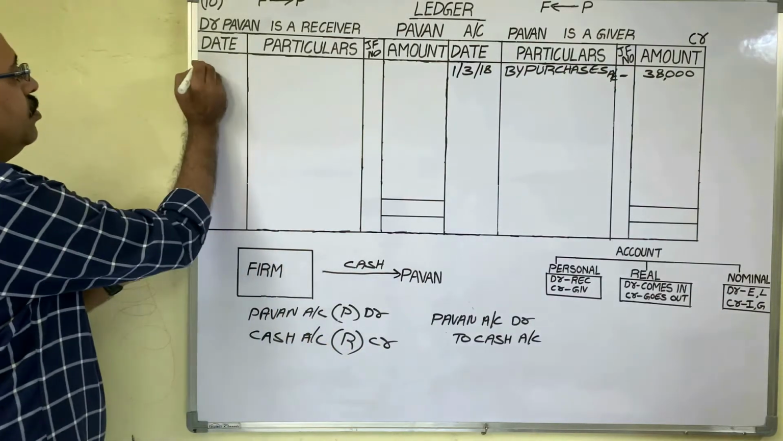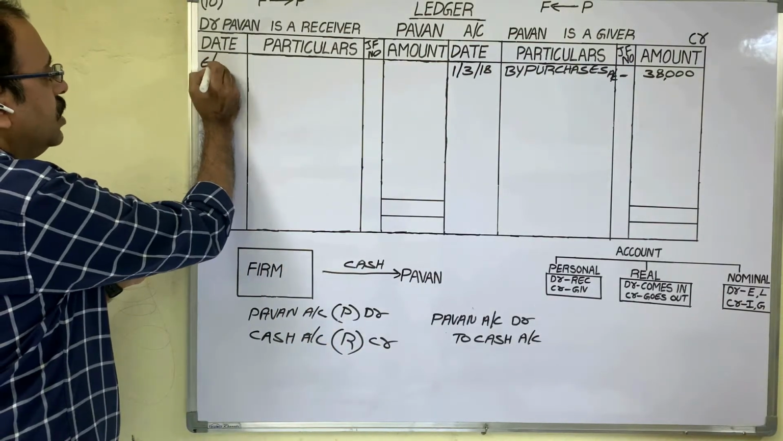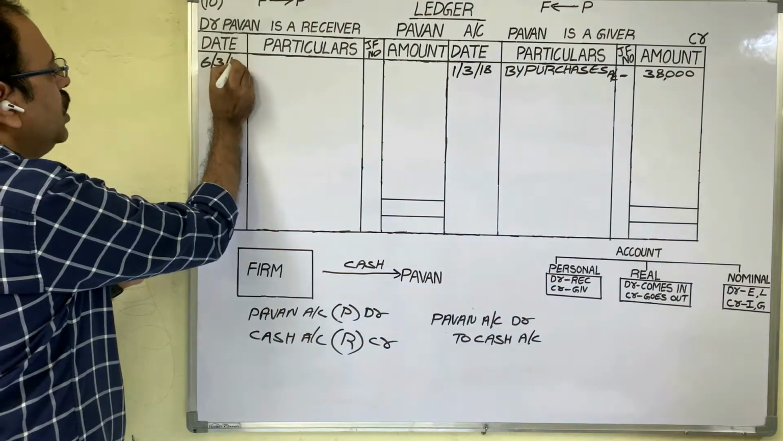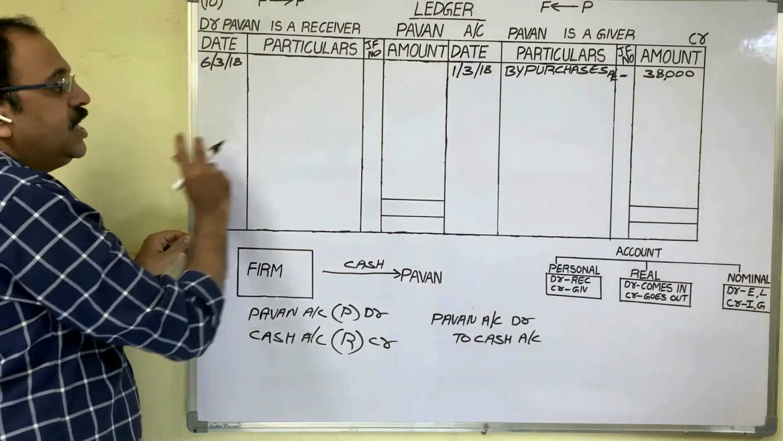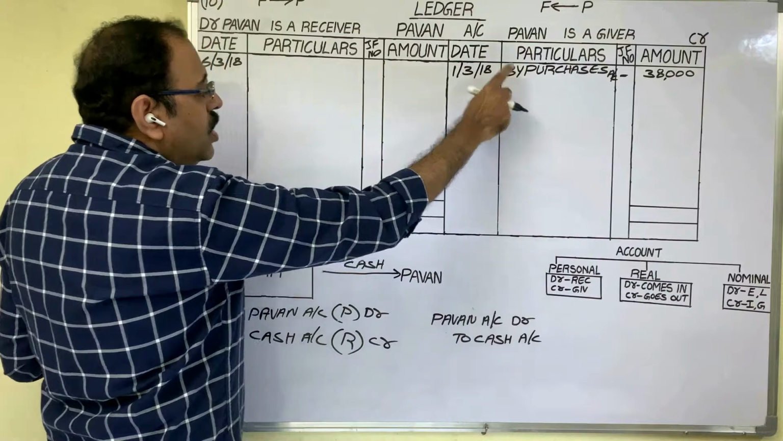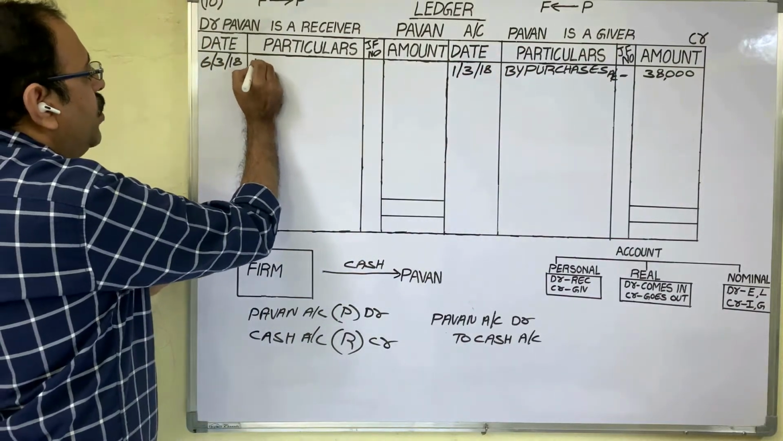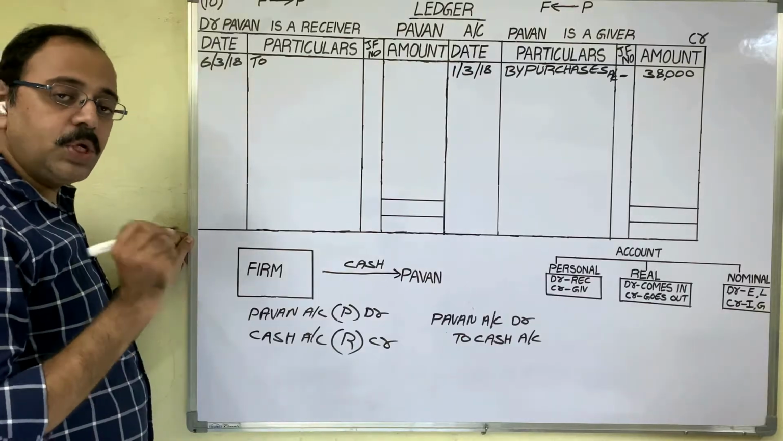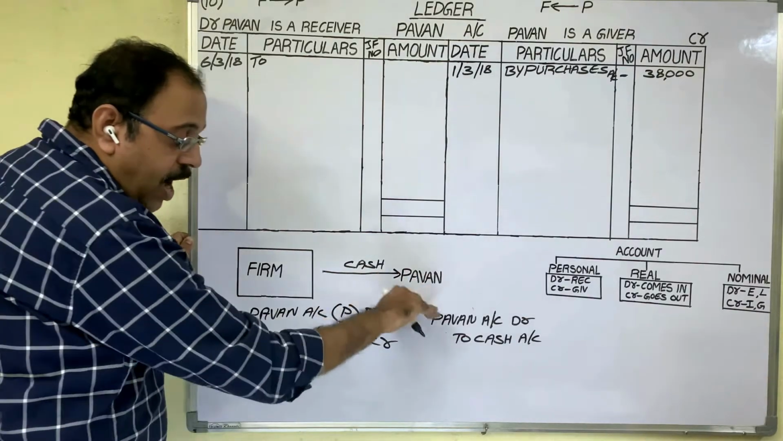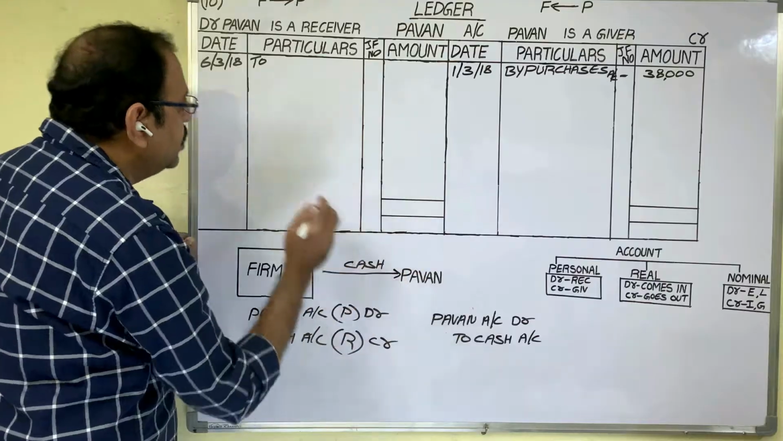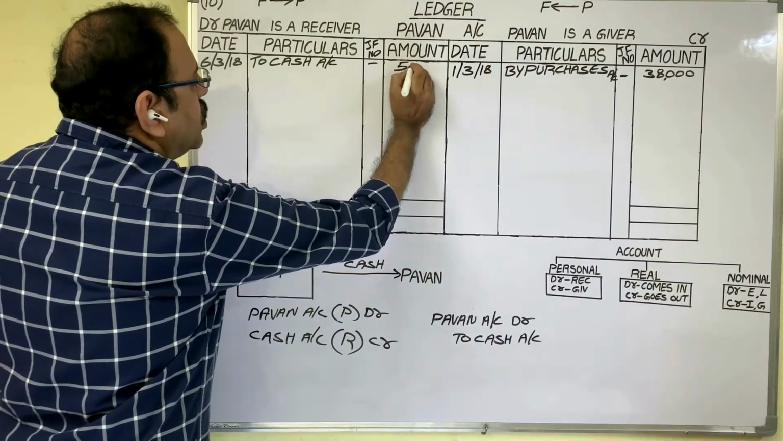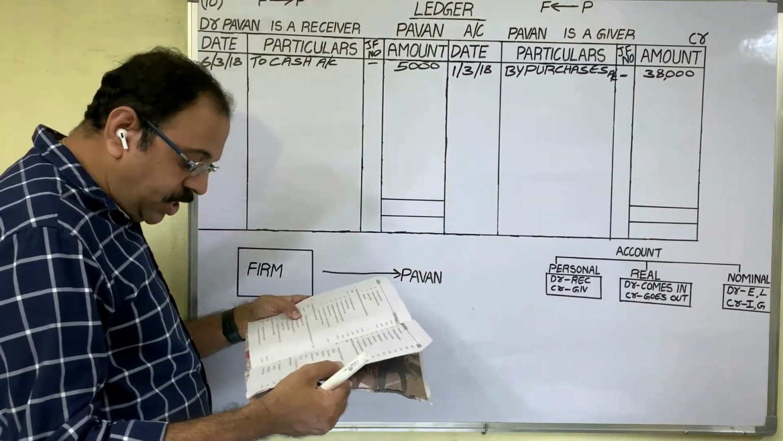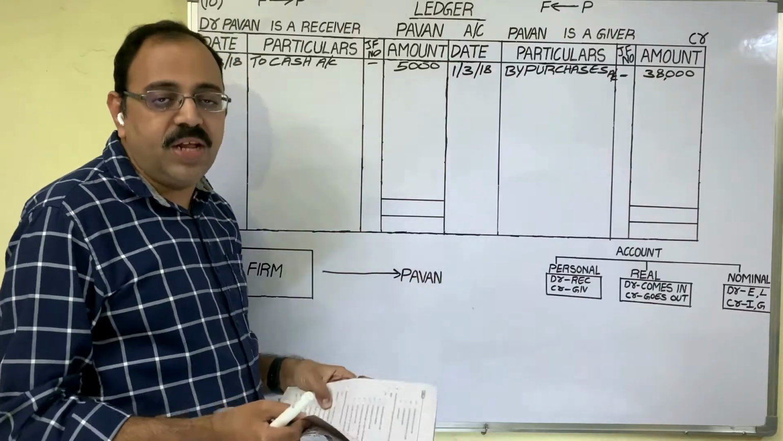In date column, write down the transaction date. 6th March 2018. Credit side with the by we are starting now. Debit side, when you are writing any account name in particulars column, you should start with To. What to write? Other account name, cash. Amount is 5,000 rupees. 10th day transaction is goods returned to Pawan 1500.